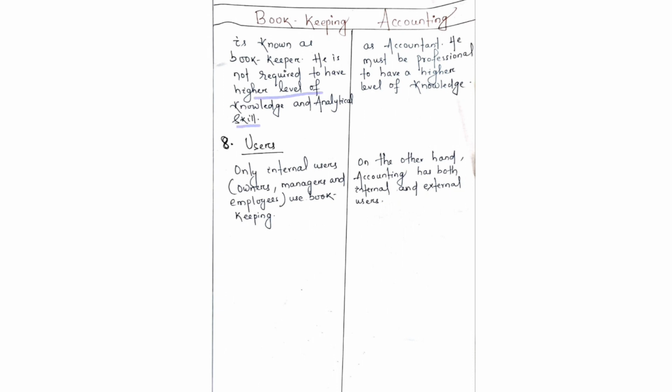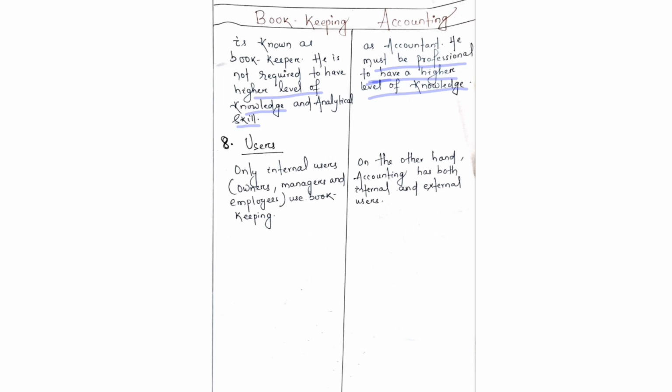So he does not require a higher level of knowledge like an accountant. But in accounting, an accountant must have professional knowledge, or you can say a higher level of knowledge, such as a chartered accountant. He can do the analysis and interpretation of the financial statements. So without the degree of a chartered accountant, we cannot make analysis and interpretation of the financial data. So an accountant, we can say, must have professional knowledge.